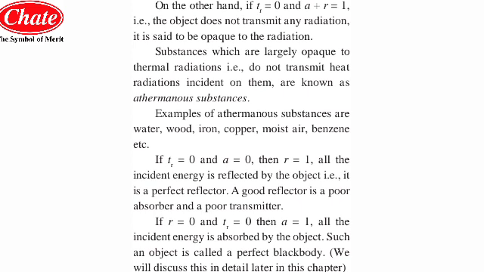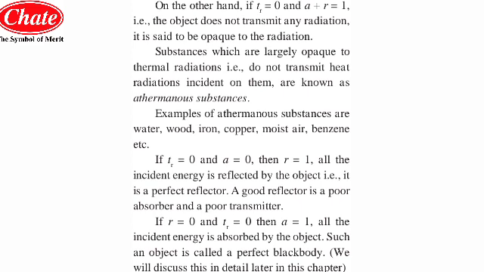Means for these substances the tr, that is the transmittivity or the transmittance, is 0, and the summation of the amount of heat, that is the absorptivity plus reflectance, is 1. Means the summation a plus r will be equal to 1 for these objects. So thus these are the athermanous substances. Now we will see the next case.